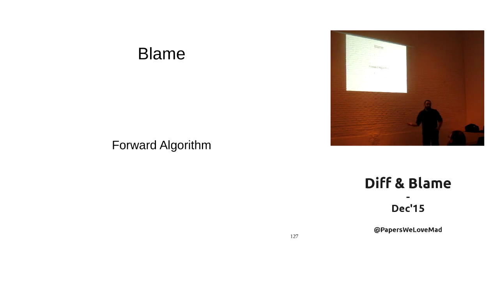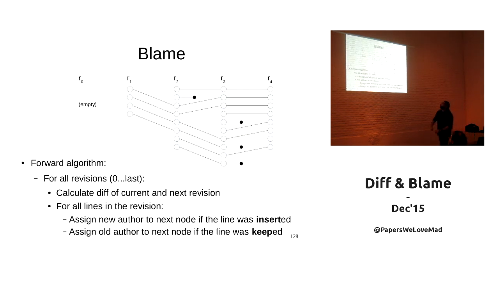The straightforward way, which is the one I am currently using because I haven't had time to do the proper one, which I will do in a few minutes, is starting from the beginning. So you say, okay, for all the revisions, maybe I will insert an empty revision at the beginning to make everything nice and fuzzy. For all the revisions, calculate the diff between the same file in all the revisions, so you know which lines came from where.